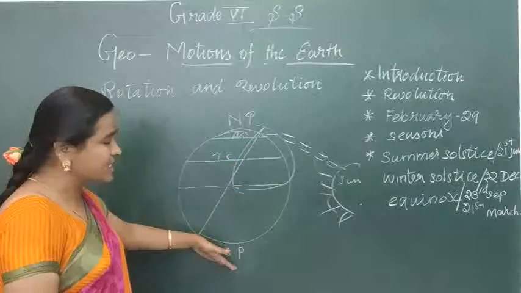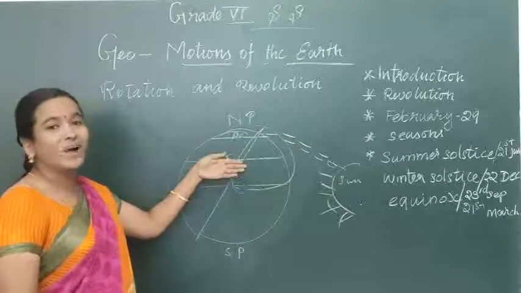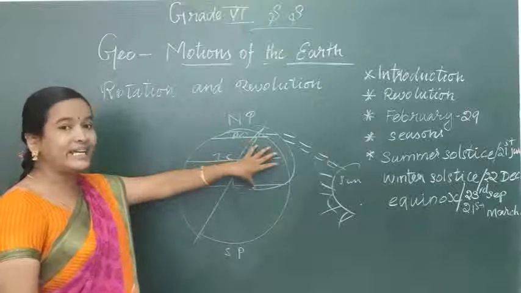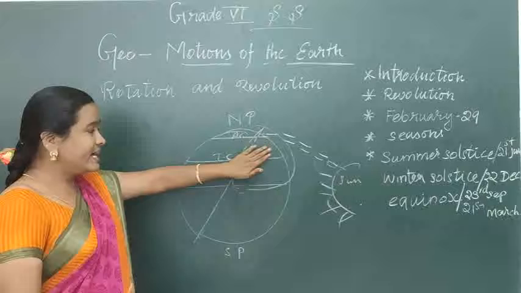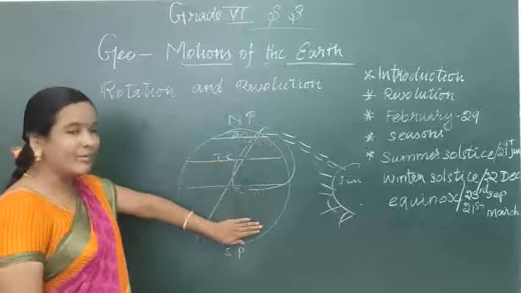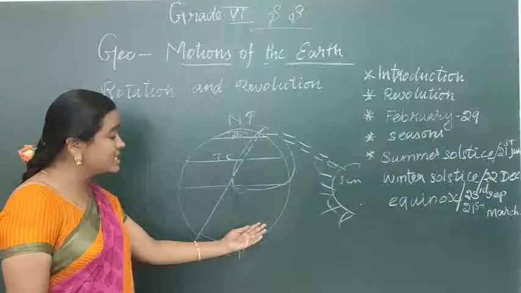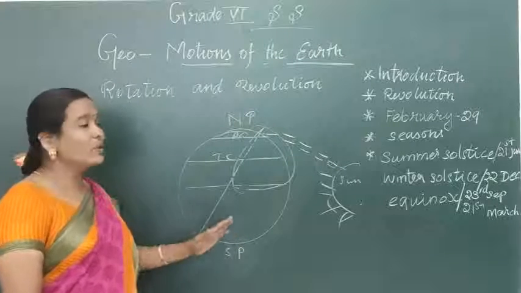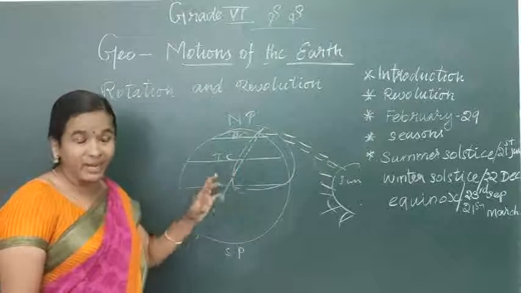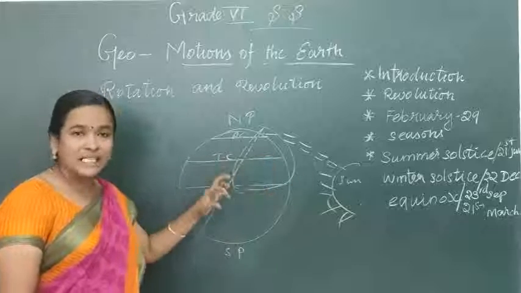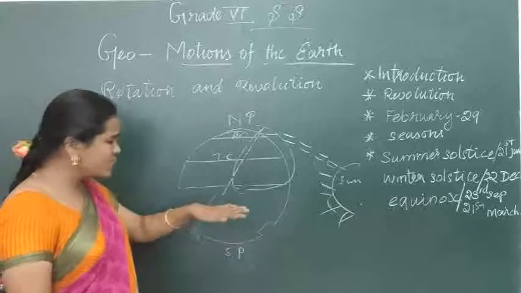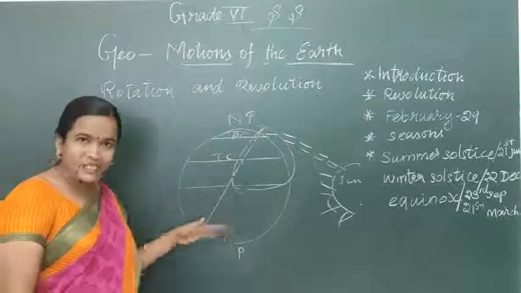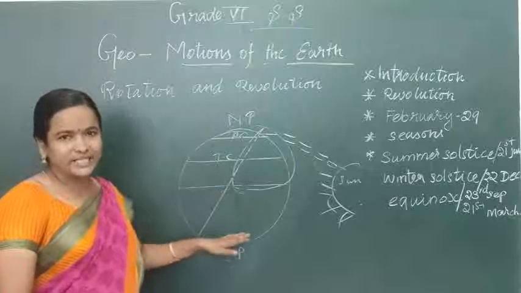If you look at the south pole, the condition is vice versa. What is happening here? Here it is what season? Here it remains the winter season, because it is moved away from the sun. The portion which is away from the sun will not receive much sun rays, much light from the sun. So that's why the south pole, southern region, southern hemisphere remains in winter season.